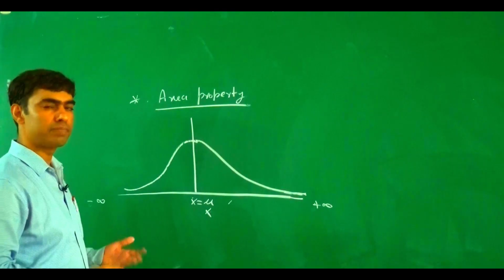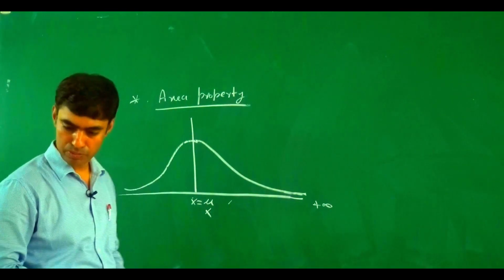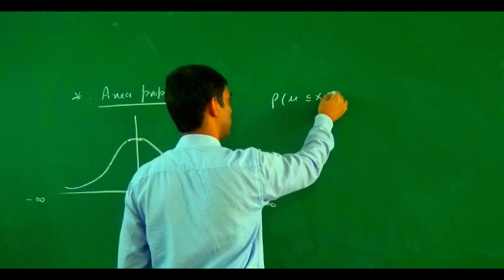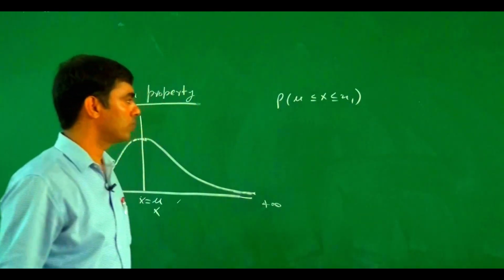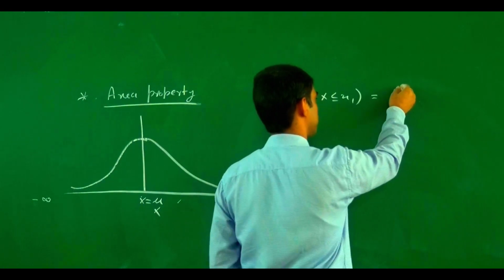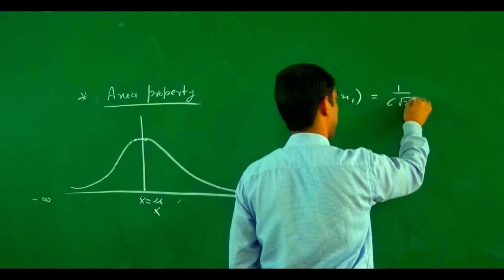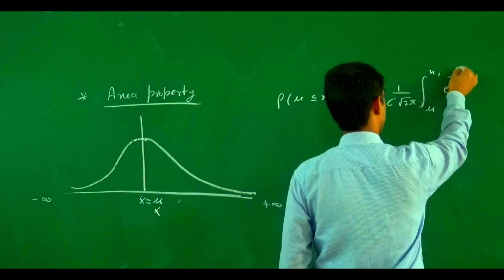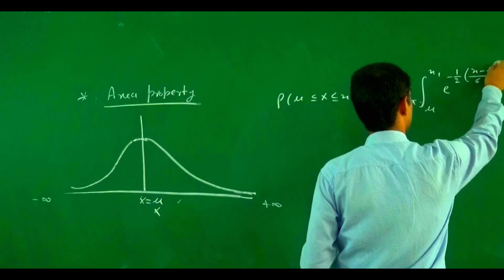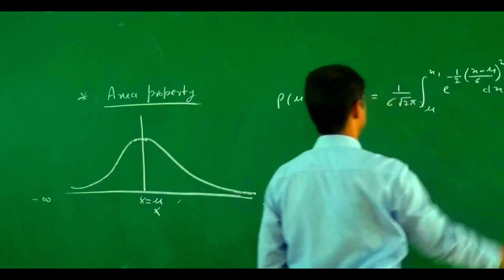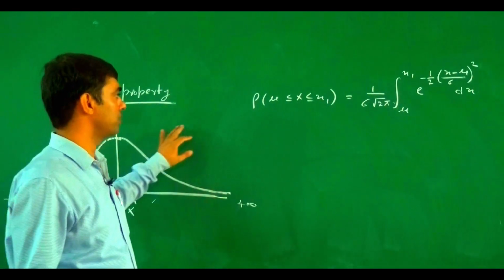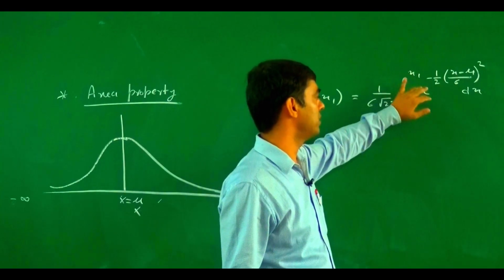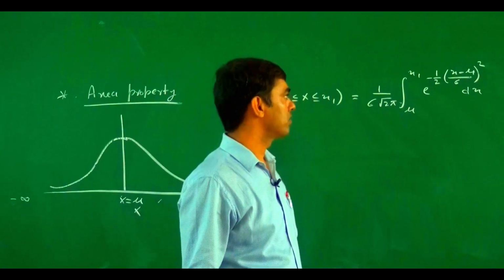Now, what is the meaning of the area property basically? If we try to find the probability of x lying between mu and x1, that is, probability of mu less or equal to x less or equal to x1, this equals 1 upon sigma under root 2 pi, integral from mu to x1 of e to power minus 1 by 2 into x minus mu upon sigma whole square dx. This is the area property.